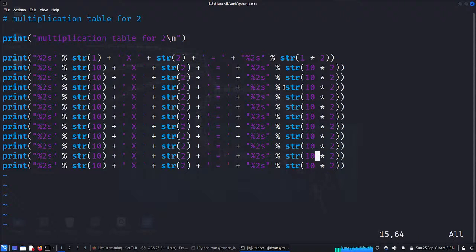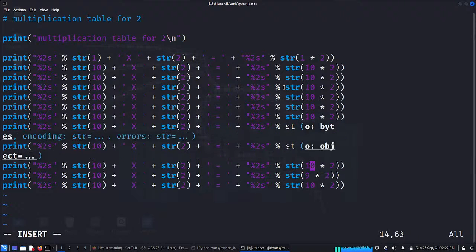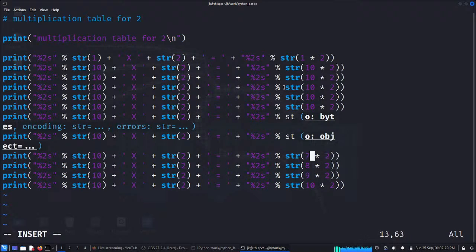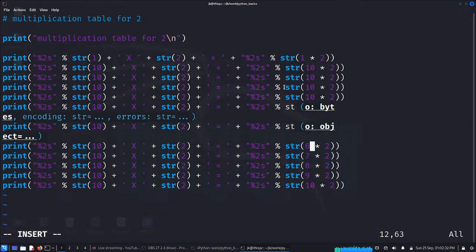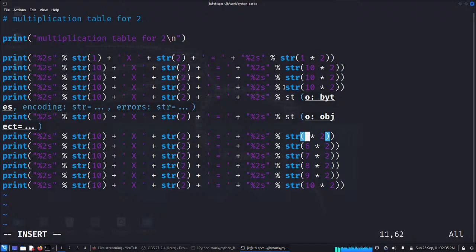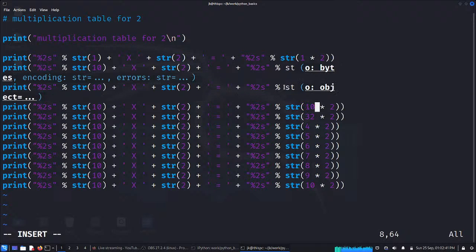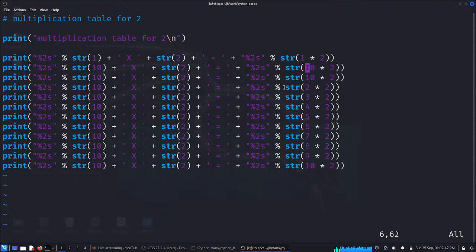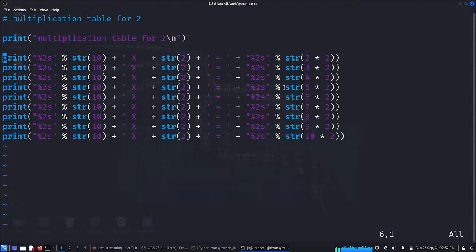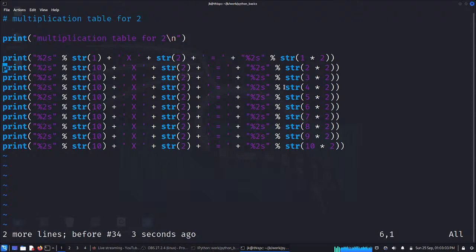This is going to be 9, this is going to be 8, this is going to be 7, 6, 5, 4, 3, 2, 1 2 3 4 5 6 7 8. This line, yeah.